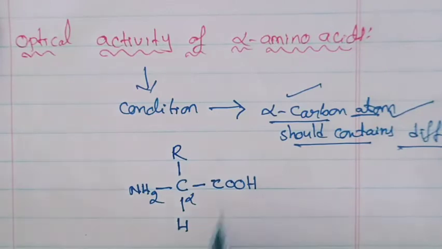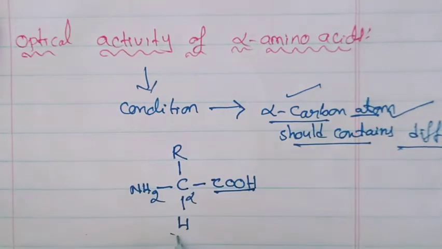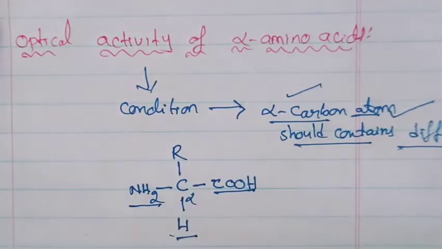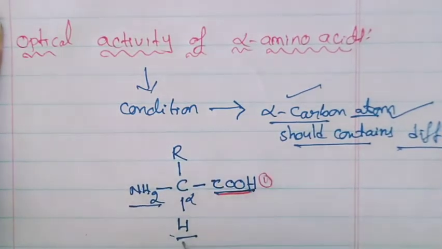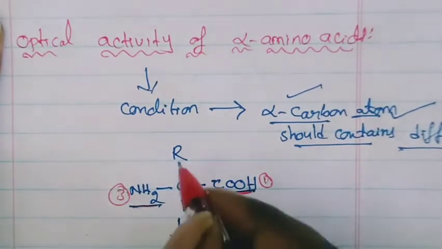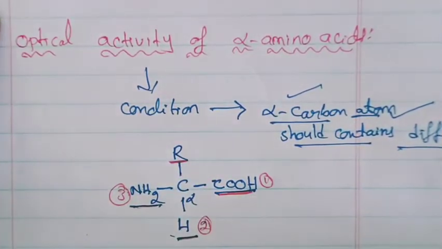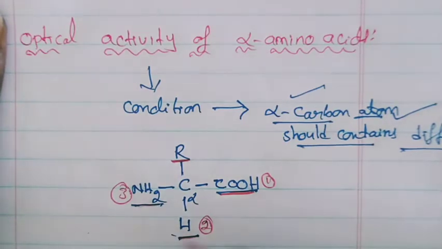See, in this compound, the alpha carbon is attached to one carboxylic acid group, one hydrogen, and one NH2 group. That means all three groups are different: the carboxylic acid, the hydrogen, and the NH2. Here R is variable. R may be hydrogen, CH3, isopropyl, isobutyl, or some other group. You can take different types of groups.